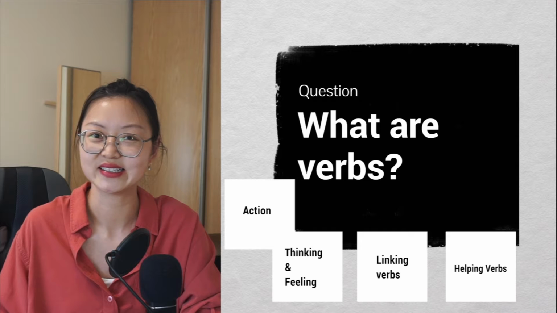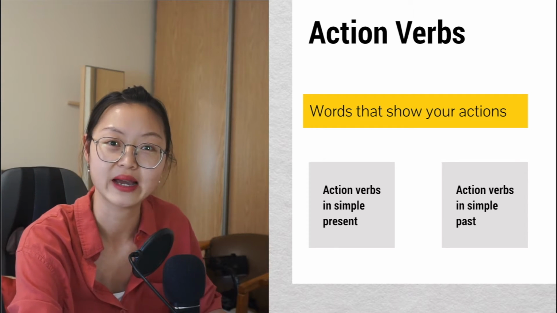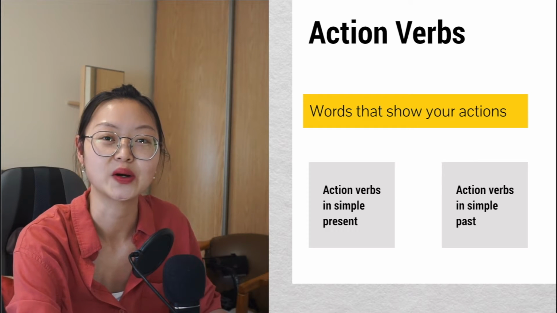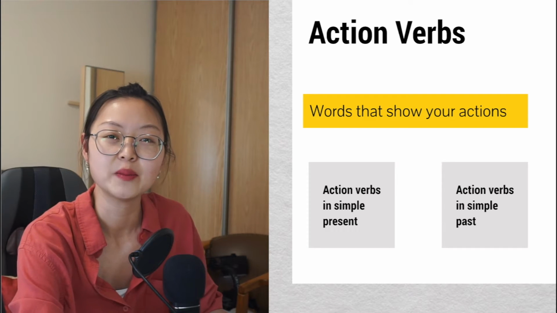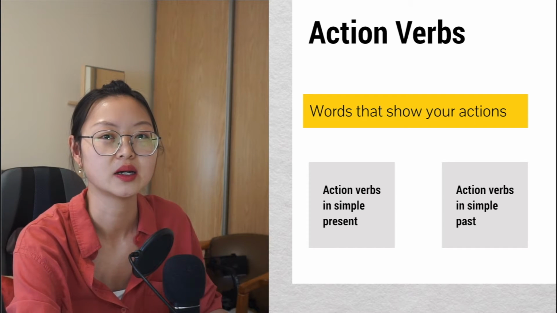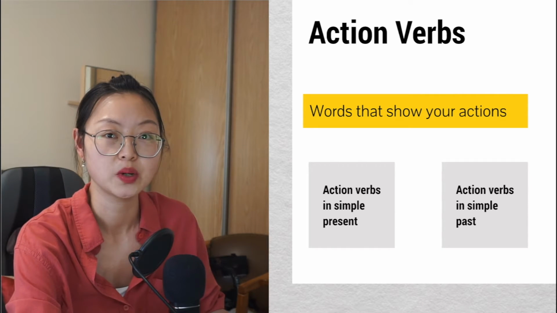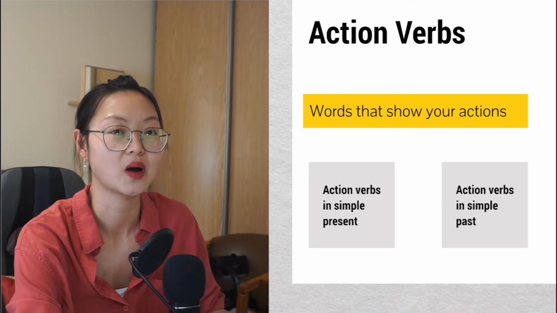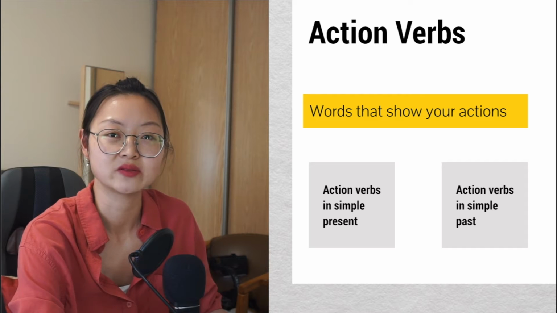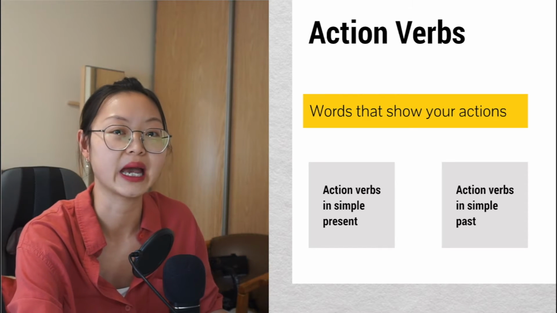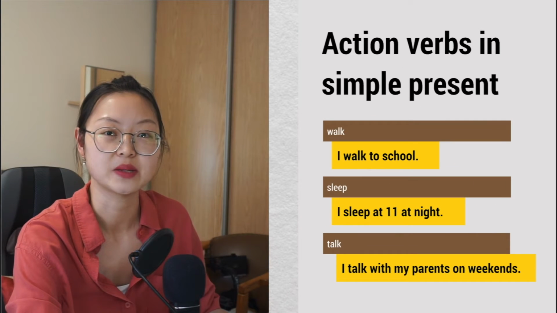So let's get started. When we talk about action verbs, we have to understand what action verbs are. Action verbs are the words that express or show actions. Think about when you move, when you talk, when you watch, when you laugh. Those verbs show actions, and that's why we call them action verbs. Of course, we have action verbs in simple present and in simple past. So let's have a look at simple present.